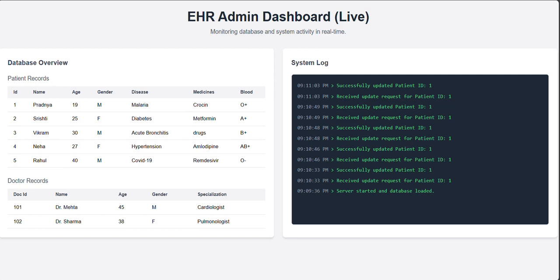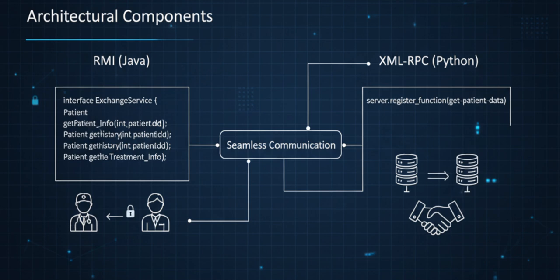Unlike traditional centralized systems, a distributed EHR spreads its workload across multiple servers and locations. Our project tackles these challenges using a blend of powerful distributed computing techniques. We use Java RMI for secure, type-safe interactions, enabling seamless communication between doctors and patients. For broader interoperability and mutual exclusion, we implement XML RPC in Python, allowing different parts of a system to talk to each